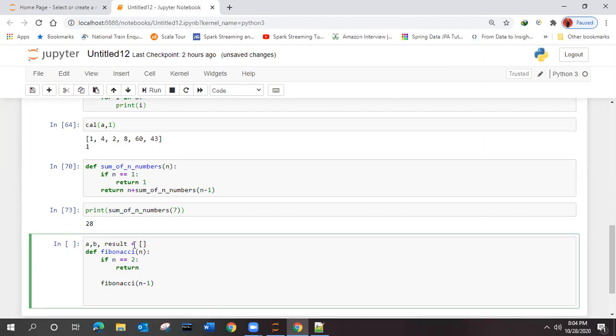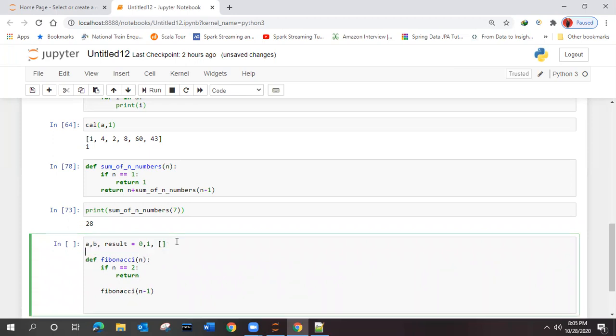In one liner, we have to initialize A and B. We have to give the values over here like this, right? This 0 will be A, 1 will be B, this blank list will be the result. Correct? There is no confusion, right? So it's clear.